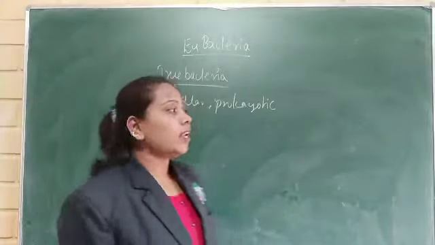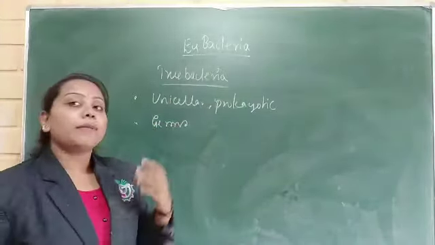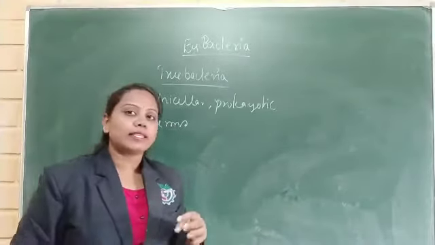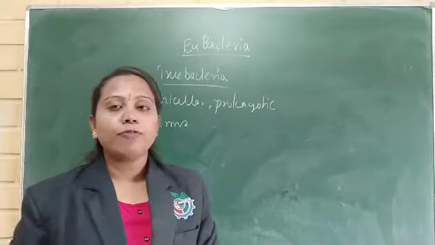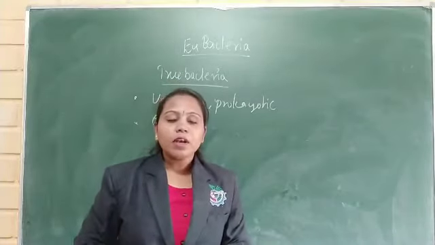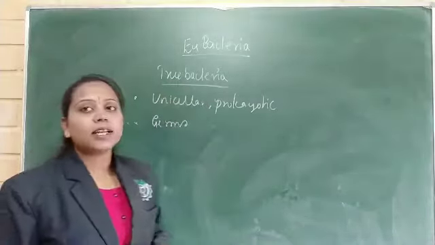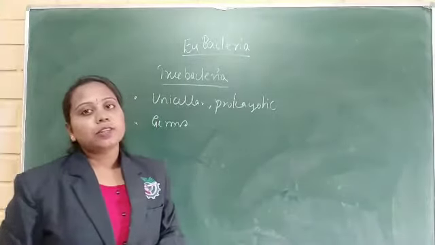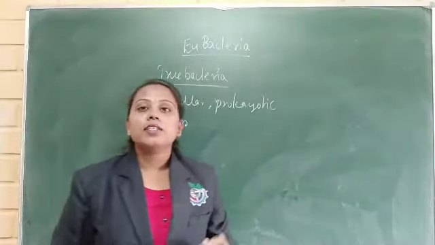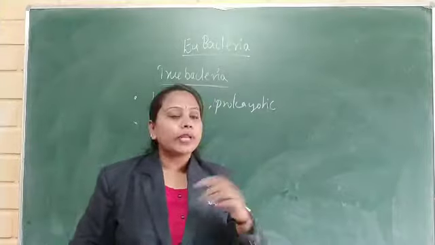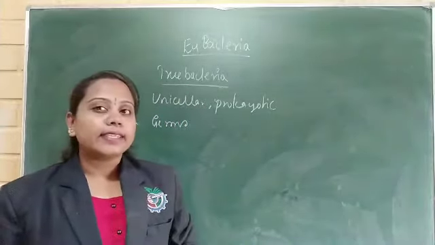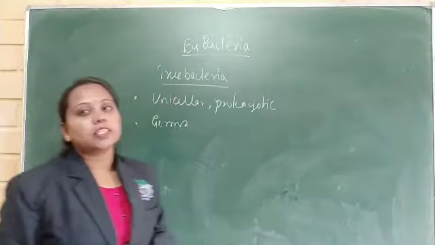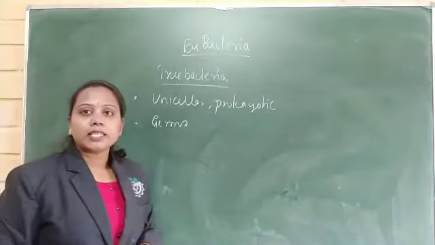Here also, a few bacteria are pathogenic and a few are non-pathogenic based on the presence of a capsule. And these bacteria are cosmopolitan in nature. They can be found everywhere, in water, in air, in our environment. These are the characteristic features of the Eubacteria.